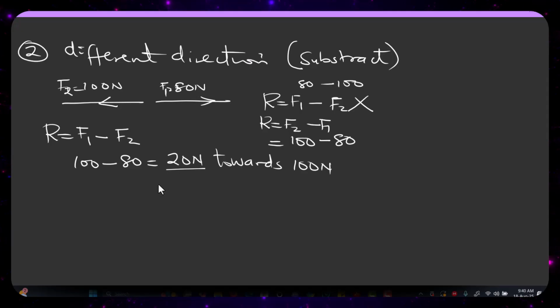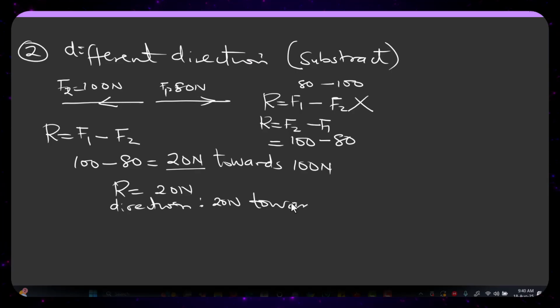Then the direction is going to be what? The resultant is going to be 20 Newton. Then the direction is going to be 20 Newton towards the 100 Newton force. So why did I say 20 Newton towards the 100 Newton force?